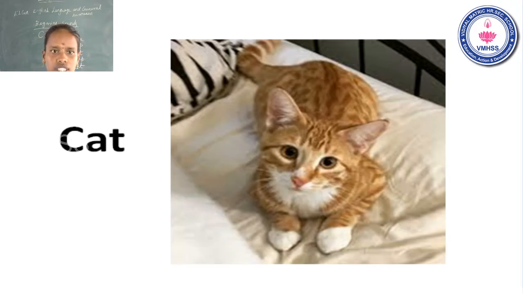What do you see in this picture? Yeah, this is cat. This is cat. The name of the letter C. The sound of the letter K. K. Cat. K. Cat. K. Cat. Okay, students, see that. Now go to the next letter.